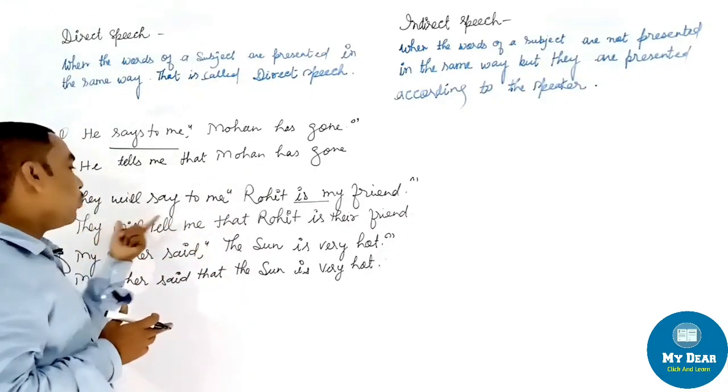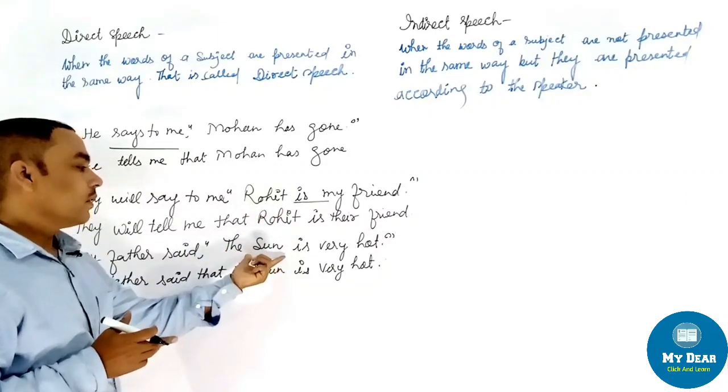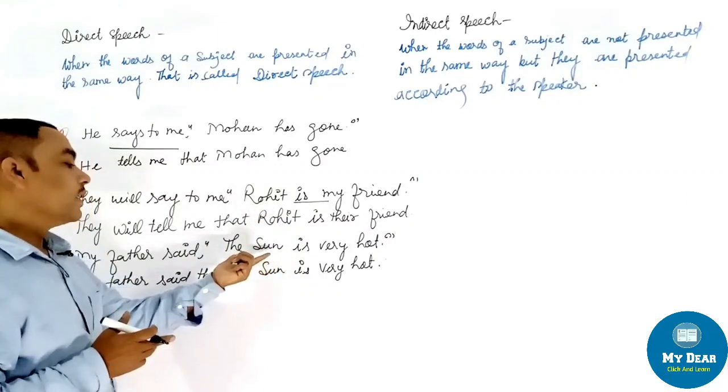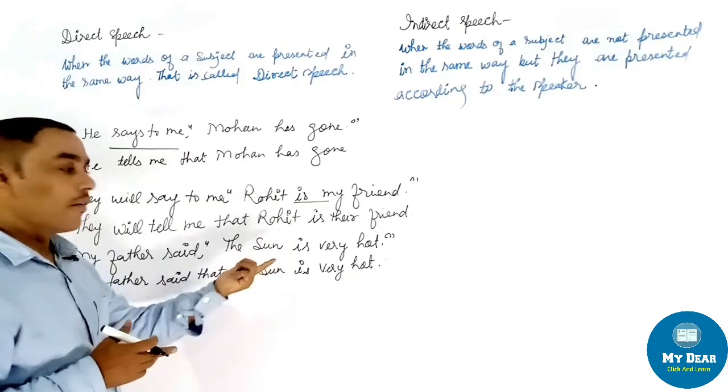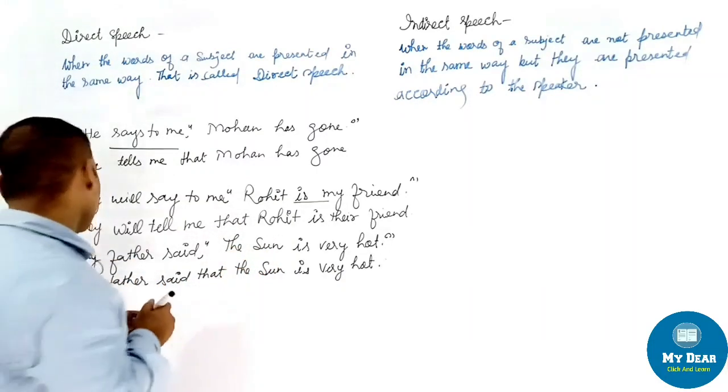And if the reported speech is a universal fact, then the tense will also not be changed.